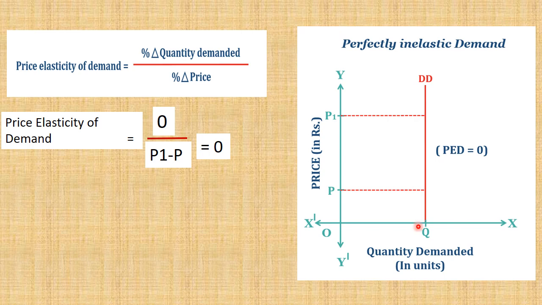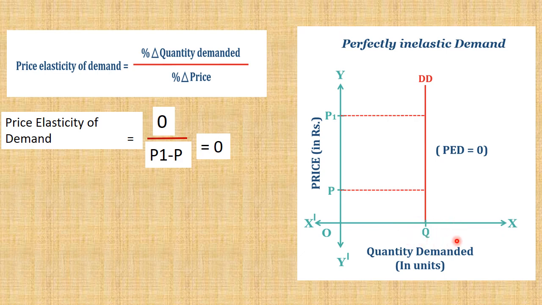Then this one is perfectly inelastic demand. What will happen here? Perfectly inelastic demand has a vertical demand curve. Here there is a price change, P1 to P or P to P1. Even though the price change is there, there is no response in the quantity demanded.